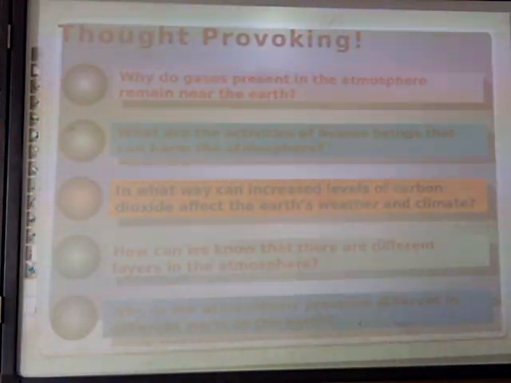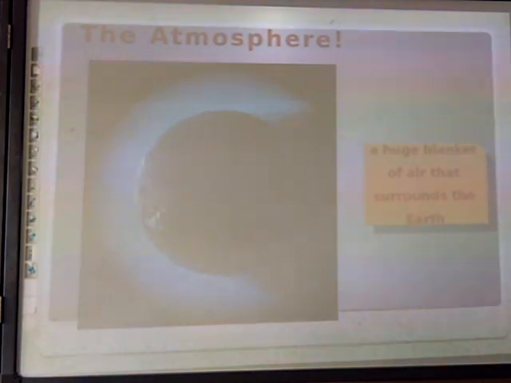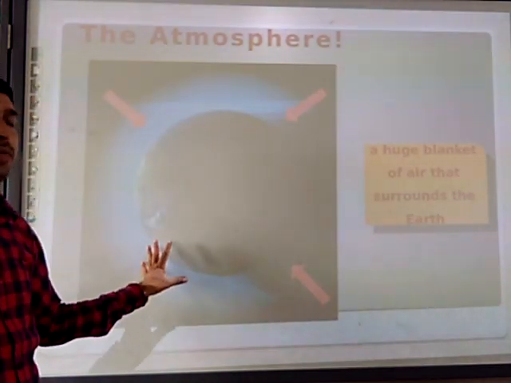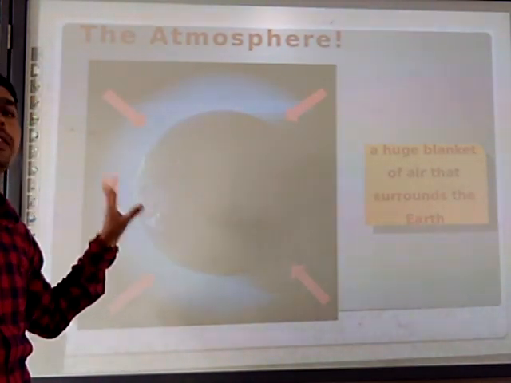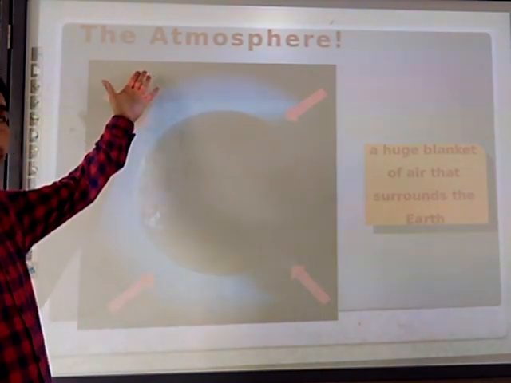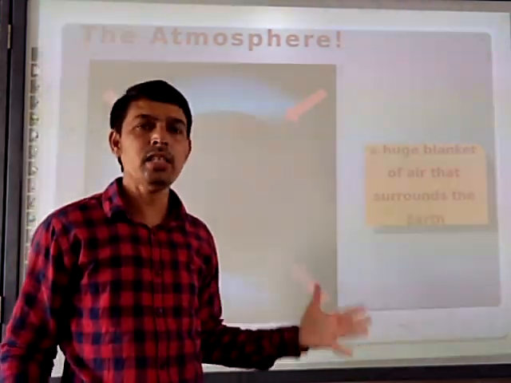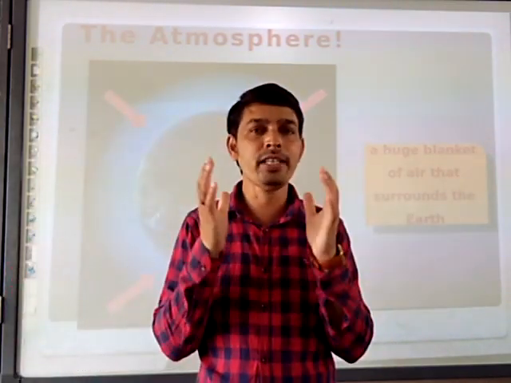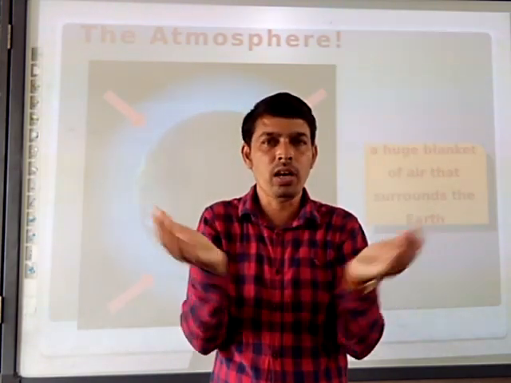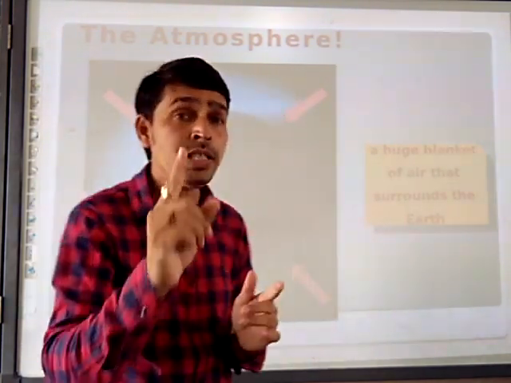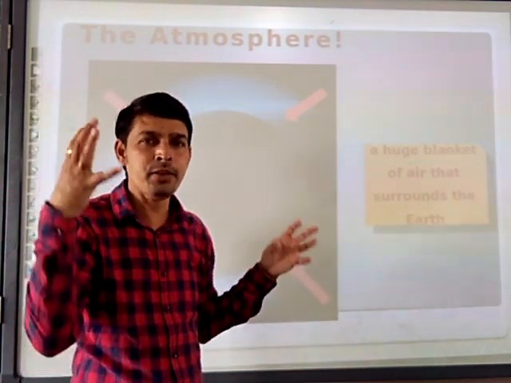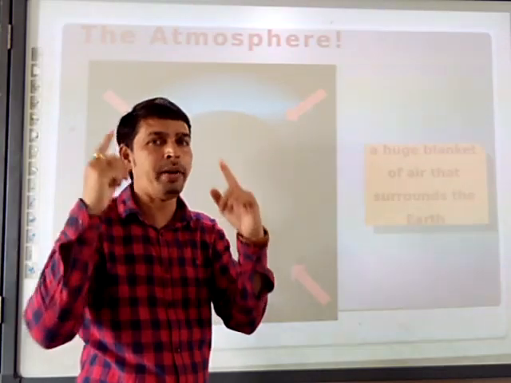Moving further, what is the atmosphere? The four arrows are coming and joining to the earth. A huge blanket of air surrounding the earth is called the atmosphere. What is the atmosphere? A huge blanket of air surrounding the earth is called the atmosphere. Once again I will show you, because when you see this slide presentation, it is going to be recorded in your mind.